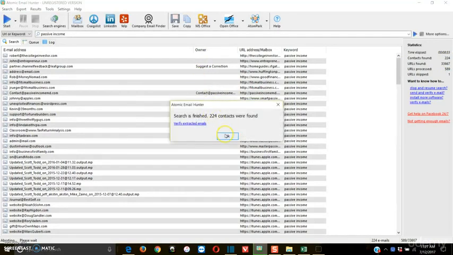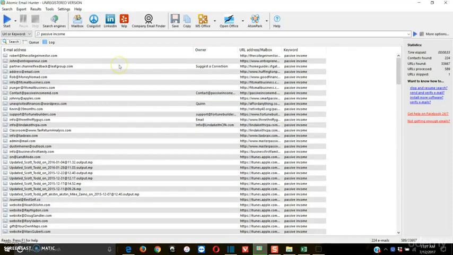All right, so there we go. 224 contacts were found. So the very next thing you're going to do, and I'm working on a better way to figure out how to scrape these emails, because that's the issue. Once you get them here, you've got to get them out. So you can't use the email scraper, obviously, because that's web-based. There's no email scraper, at least to my knowledge yet, and I'm working on this continually. Like I said, with all my courses, I'm continually improving them. So when I find a better method to do this, I will definitely implement that for you guys.